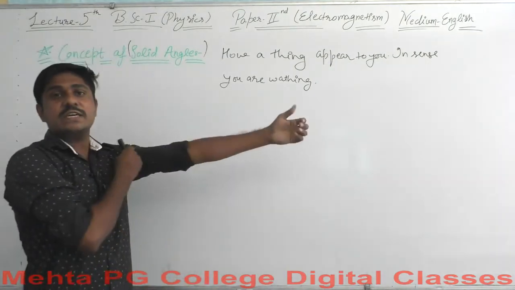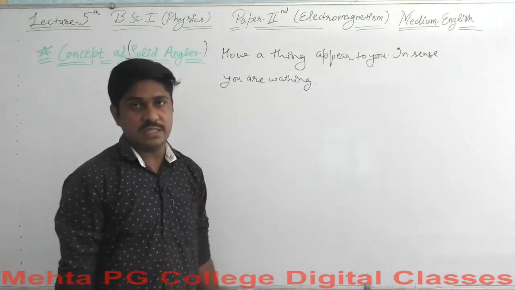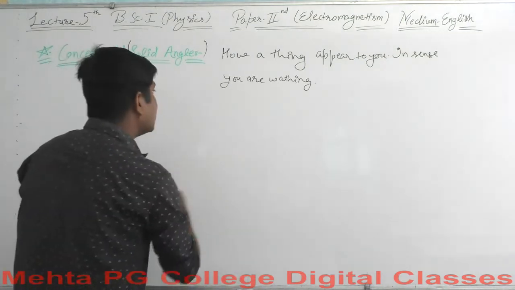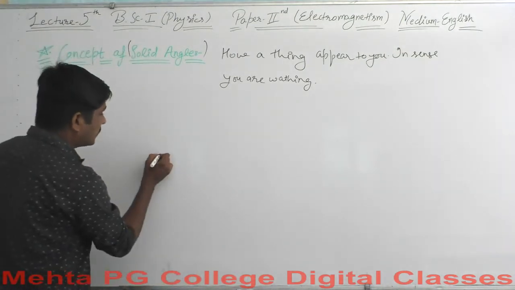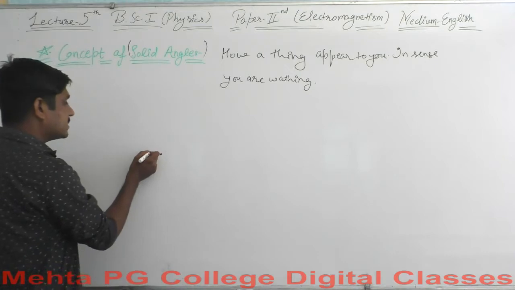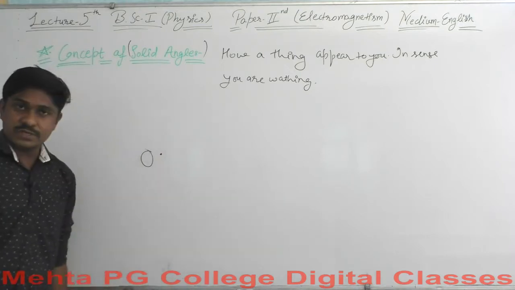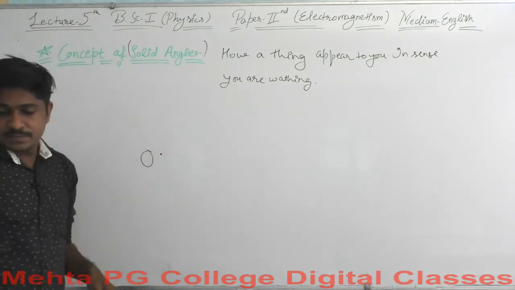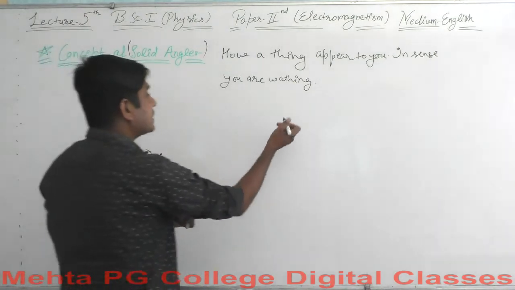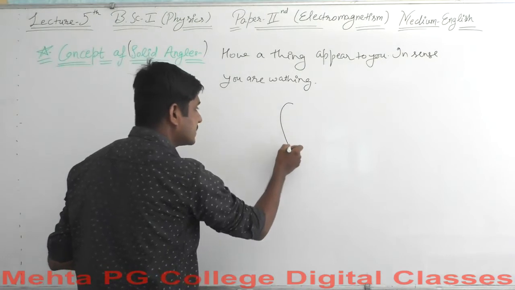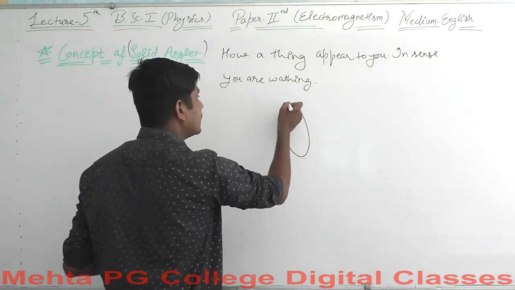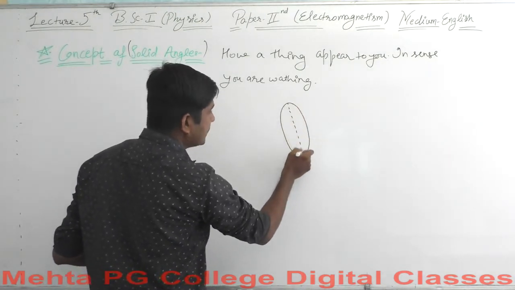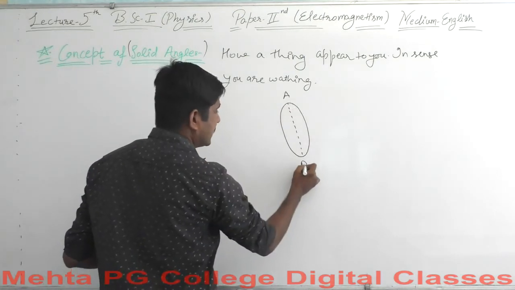Let's proceed further and learn more about this. Imagine an observer here. Consider that this point is an observer who is watching something. Consider here a surface area, the surface AB.